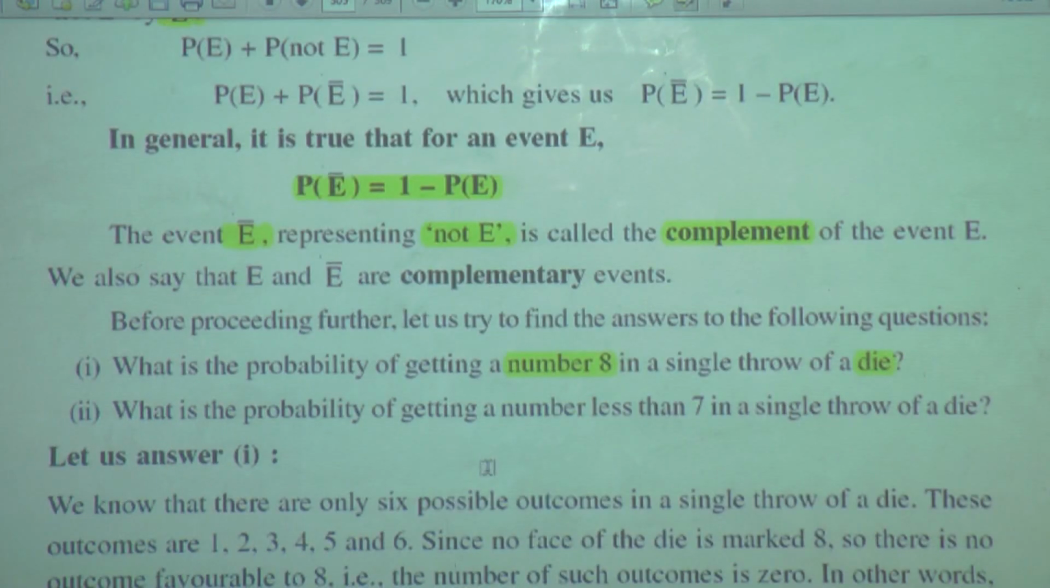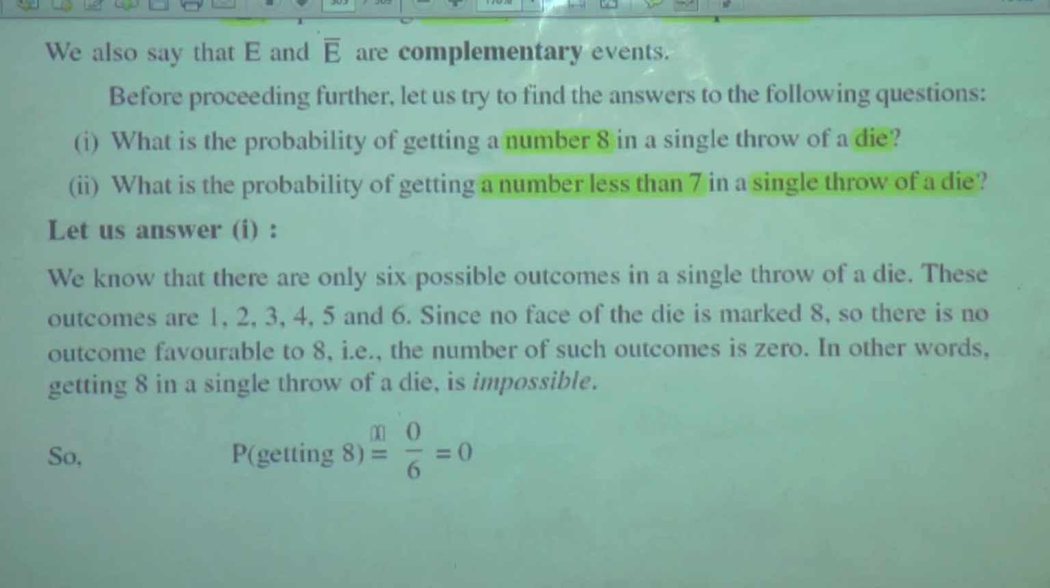And the second question: what is the probability of getting a number less than 7 where? In a single throw of a die. Again, a single throw of a die. What is that? Getting a number less than 7. Let us see what the explanation is.